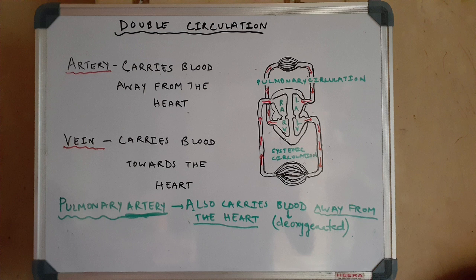Now because the pulmonary vein carries blood towards the heart, it is regarded as a vein, though the blood is oxygenated. Now from the left atrium, the oxygenated blood reaches the left ventricle, where the general pumping action takes place and systemic circulation comes into action related to the general body.